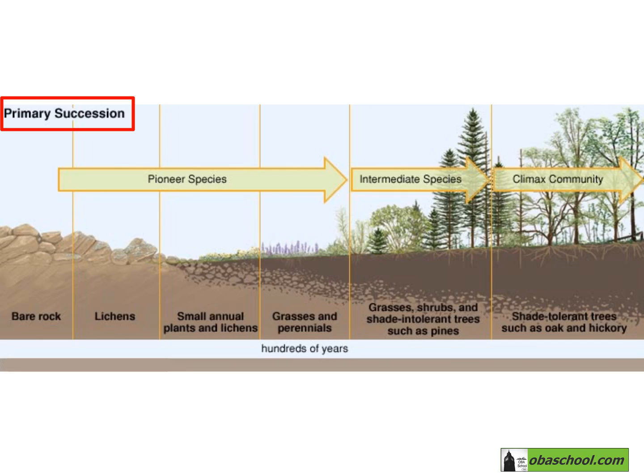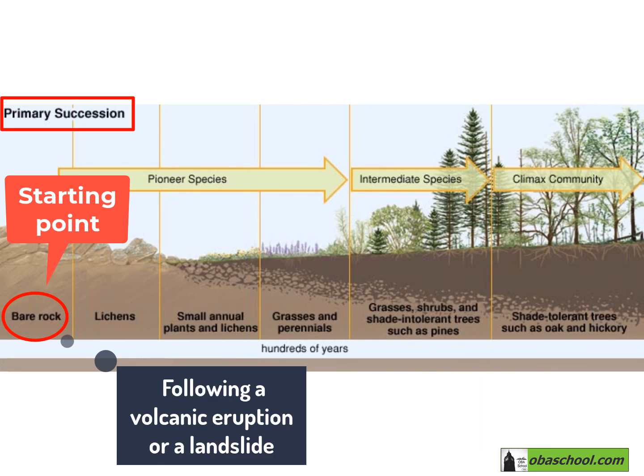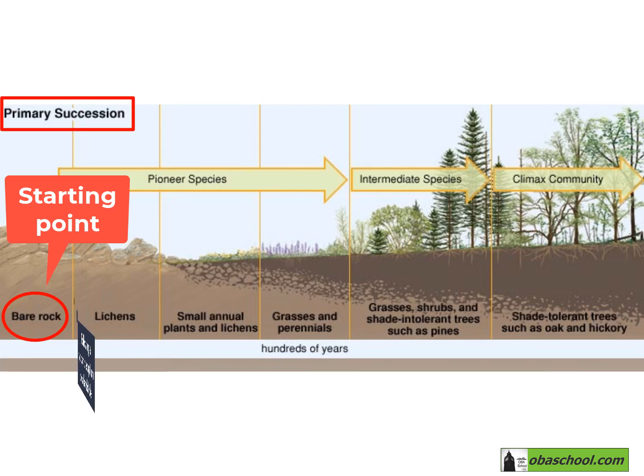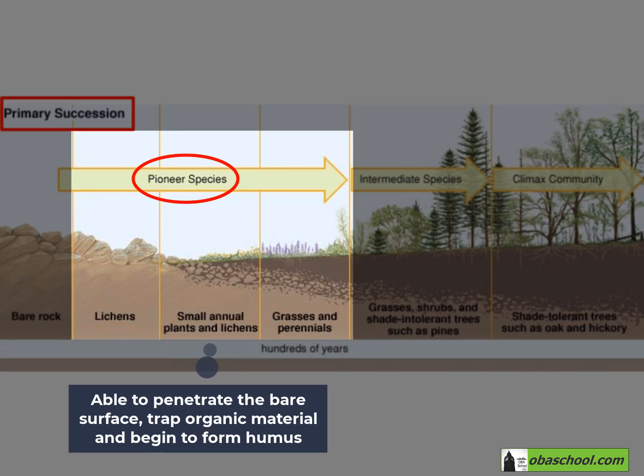Primary succession occurs when the starting point is a bare ecosystem. For example, following a volcanic eruption or a landslide. The pioneer species are usually lichen, moss, or algae. They are able to penetrate the bare surface, trap organic material, and begin to form humus.